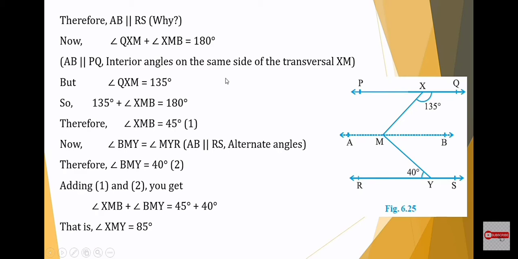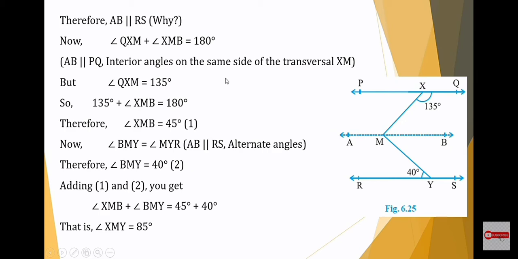Because AB is parallel to PQ, interior angles on the same side of the transversal XM will be supplementary. Therefore, their sum is equal to 180 degrees. But angle QXM is given as 135 degrees. So, substitute the value in the above equation. You will get 135 degrees plus angle XMB is equal to 180 degrees. Therefore, angle XMB is equal to 180 degrees minus 135 degrees, which is equal to 45 degrees.